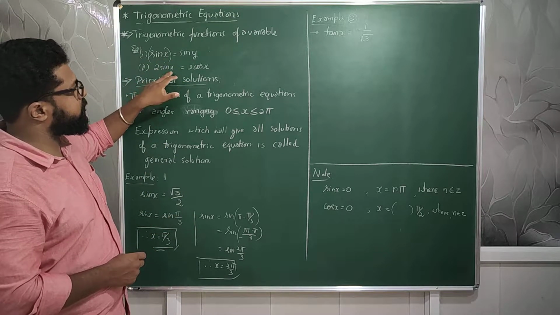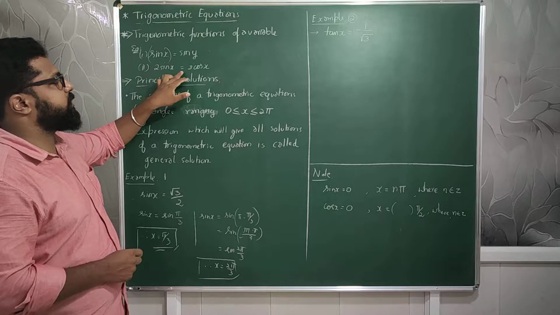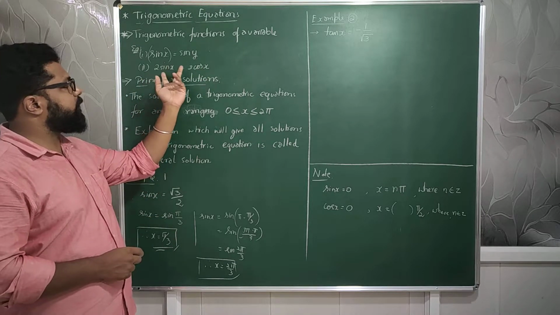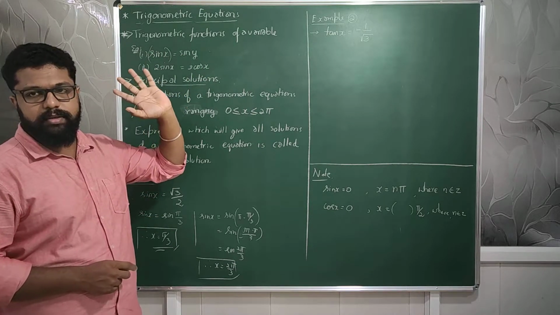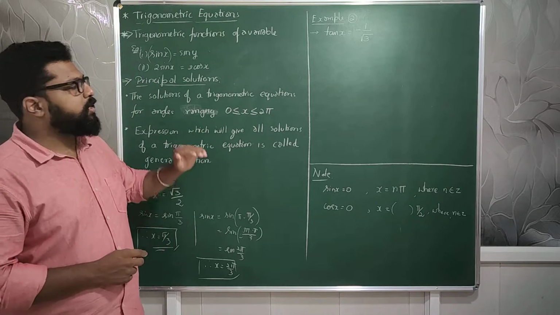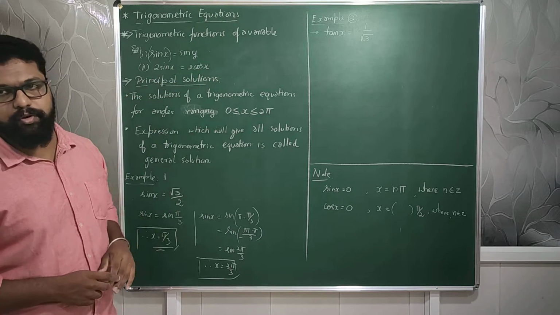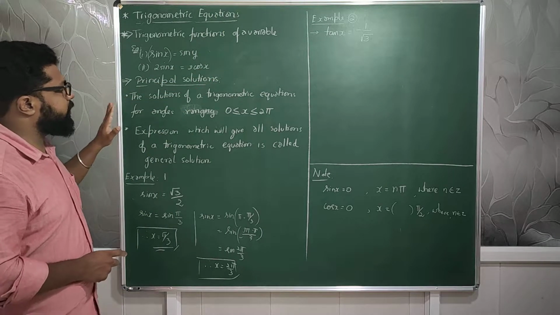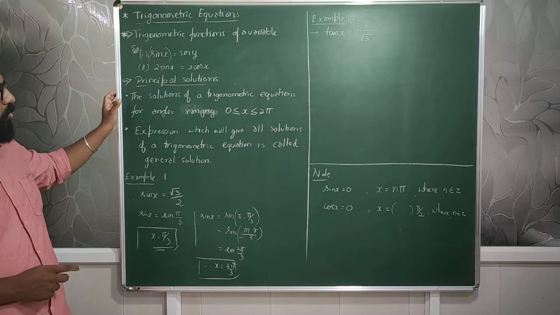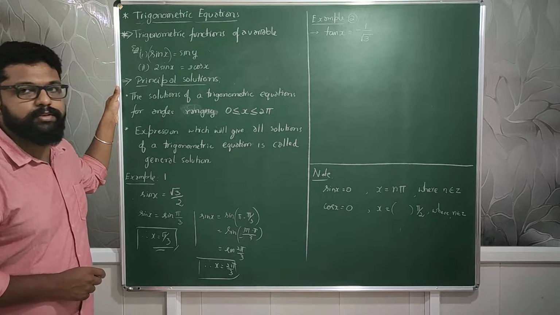Then one more example I can give you is 2 sin x is equal to cos x. Here it is only one variable, whereas there are two variables in the earlier one. Just a rough example I gave you. We will come across many more things based on this topic, and it will become clearer. So the next topic you all need to know about is something called principal solutions.